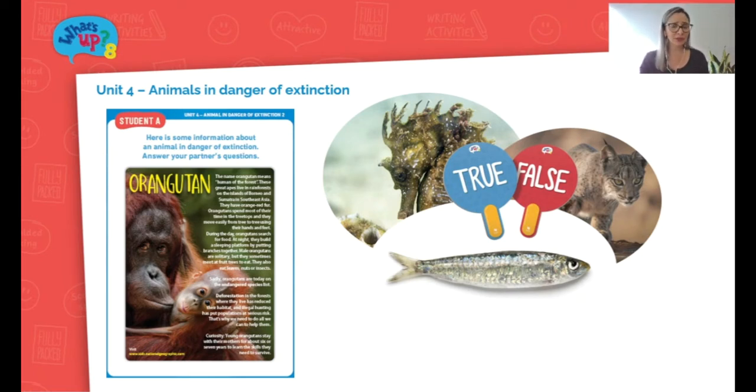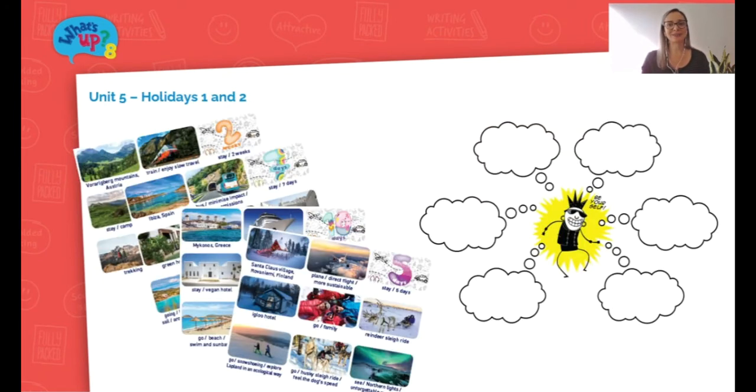And before students present, once again, there will be 5 statements in which students will just have to decide, guess, if those statements are true or false using the paddles. And only then will the student present their endangered animal to the rest of the class to see if they were right. Now moving along to holidays.